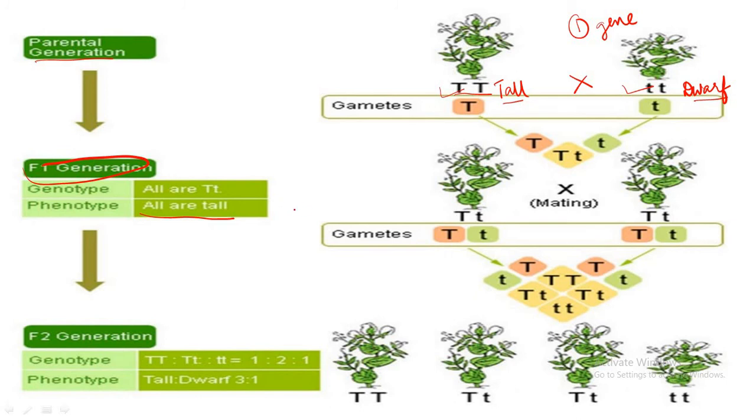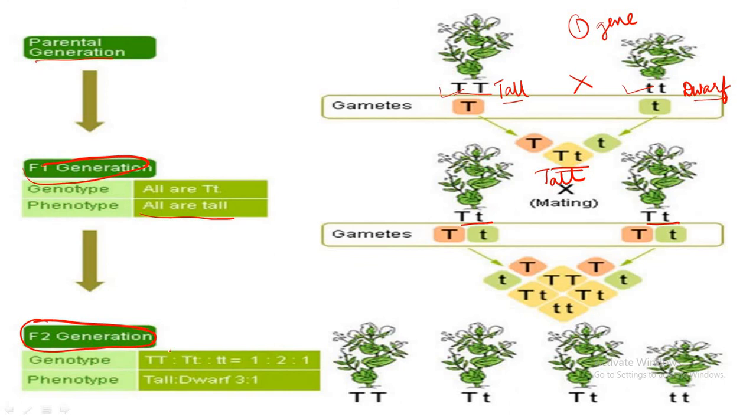He then self-pollinated the tall F1 generation plants to produce plants of filial 2 progeny or F2 generation. Okay, so in the next step what he did is, he self-pollinated the F1 generation plants. All the F1 generation plants were tall. So he took the F1 generation plants and self-pollinated them to obtain the filial 2 generation or F2 progeny, or F2 plants.